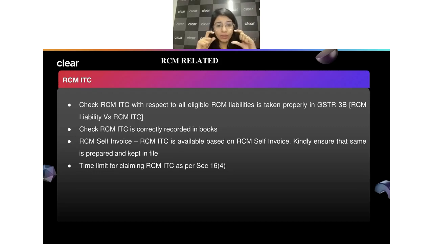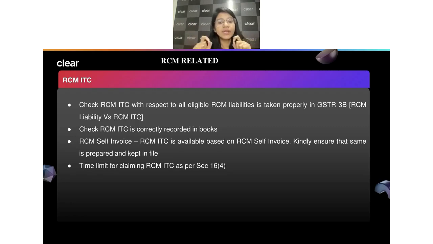Similarly, when we're talking about reverse charge, we understand that it can apply when you're purchasing from a registered person and their supplies are covered under reverse charge. It could also be in cases where you're purchasing from an unregistered person and those supplies are covered under the reverse charge. But the important part is that whenever you're purchasing from an unregistered person, we also have to issue a self invoice, and that is the document on the basis of which we go ahead and claim the ITC.